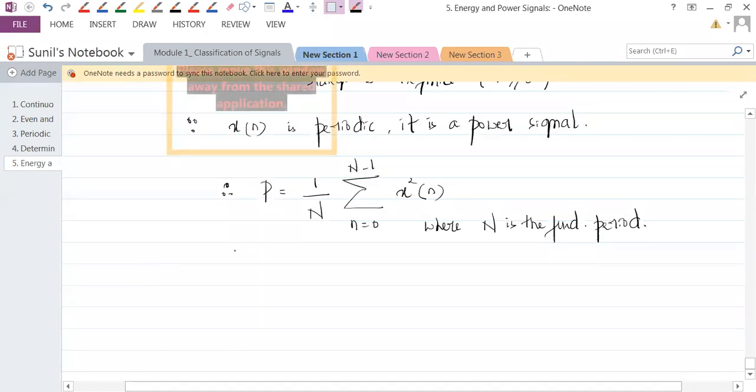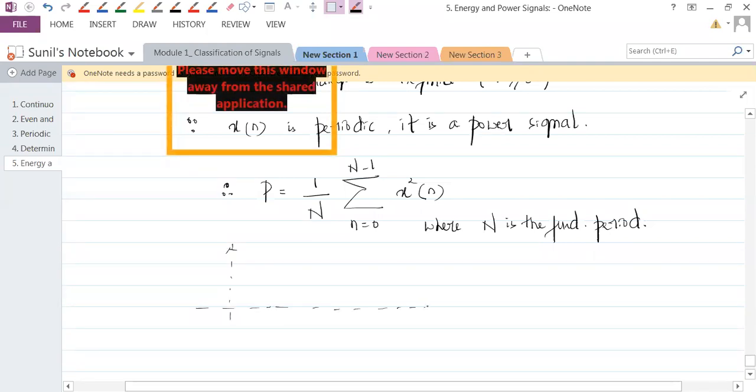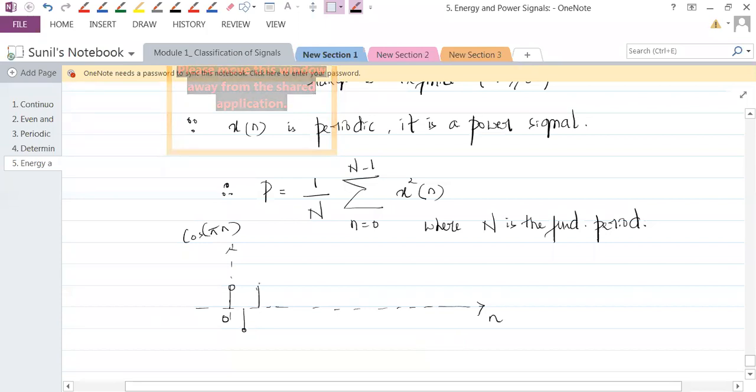The same cos pi n, but it goes from 0 to infinity. So what I'm sketching is cos pi n. At 0, it is 1. At 1, it is minus 1. At 2, it is 1.